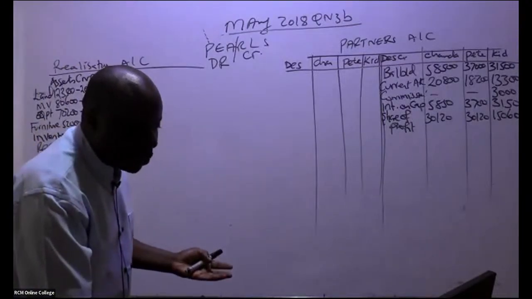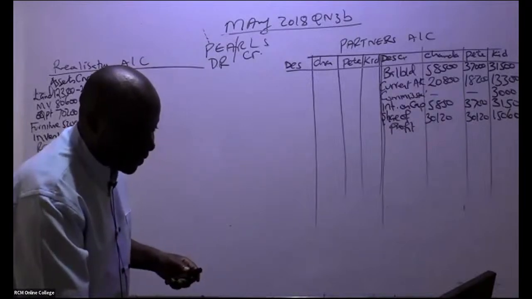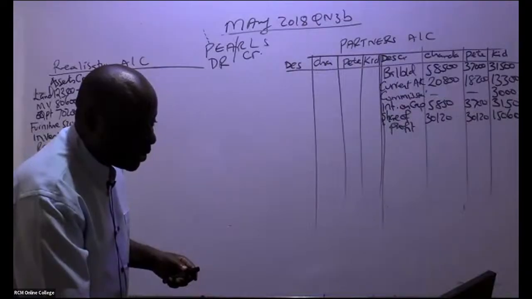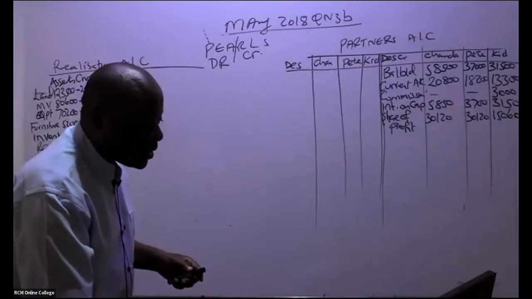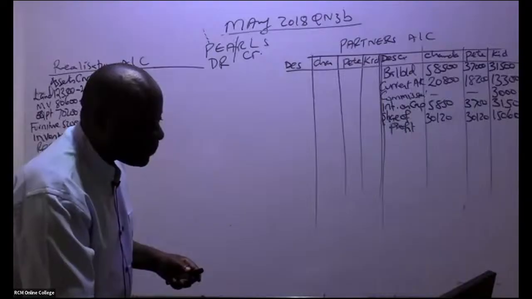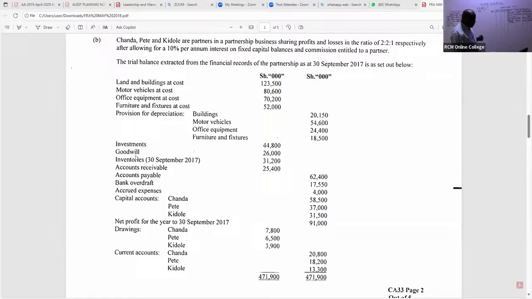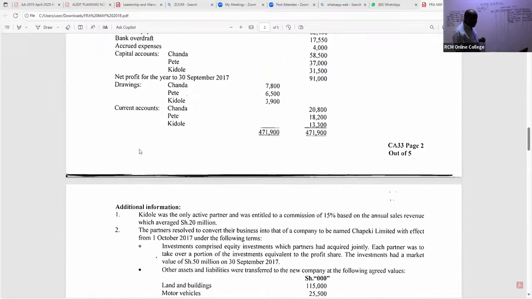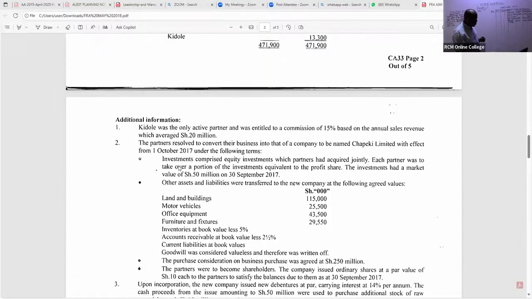So what have they told us about liabilities? Yeah, John, thank you very much. They are investments, right? These investments were not taken over. Let's read this note. They weren't taken over by the new company. Yeah, you have to be very keen. The investments, what have they told us? Investments comprised equity investments which partners had acquired jointly. Each partner was to take over a portion of the investments equivalent to the profit share.